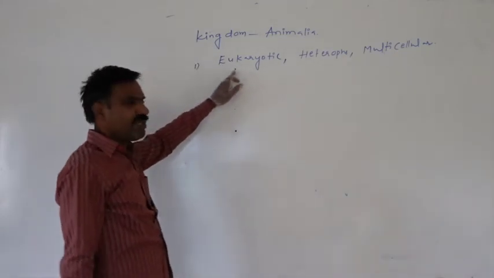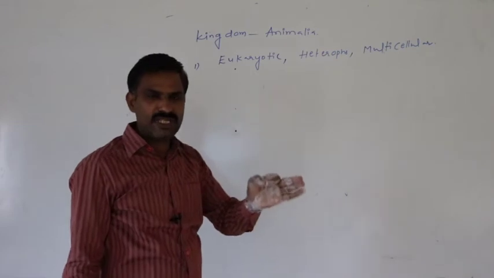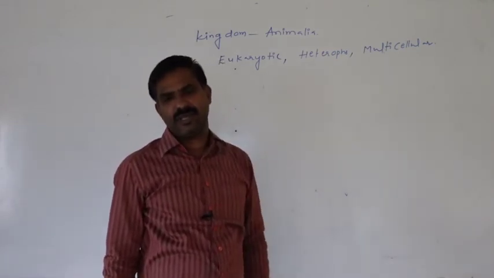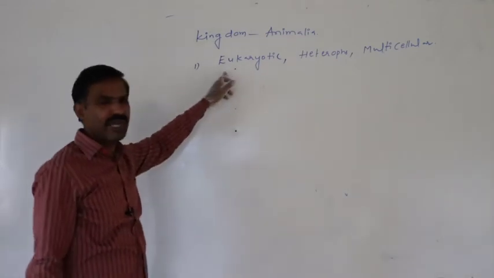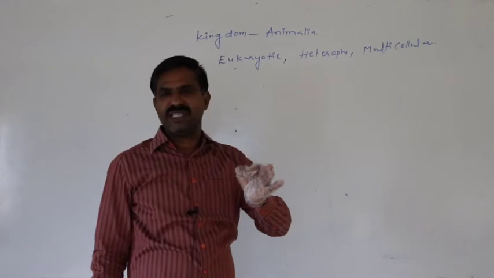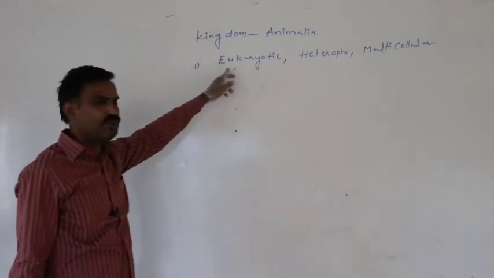What is the meaning of eukaryotic? If animals have a distinct nucleus in their cell, then they are said to be eukaryotic.